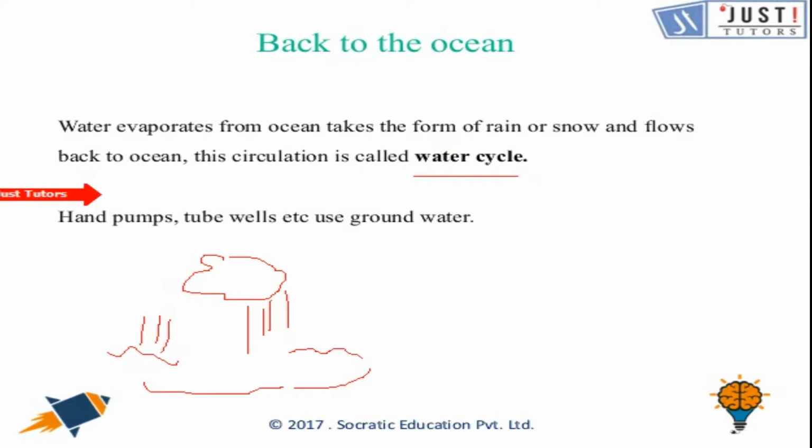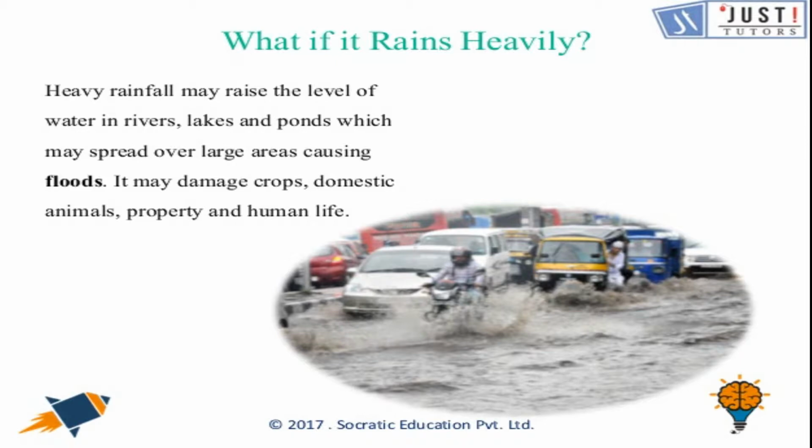Okay, now let's move forward. What if it rains heavily? What do you think happens if it rains for a longer period of time? You must have seen rain happening for two or more days. Look at this picture. What do you see in this picture? If it rains heavily, it may cause floods. Heavy rainfall may raise the level of water in rivers, lakes, and ponds, which may spread over large areas, causing floods. Floods can damage crops, domestic animals, property, and human life.